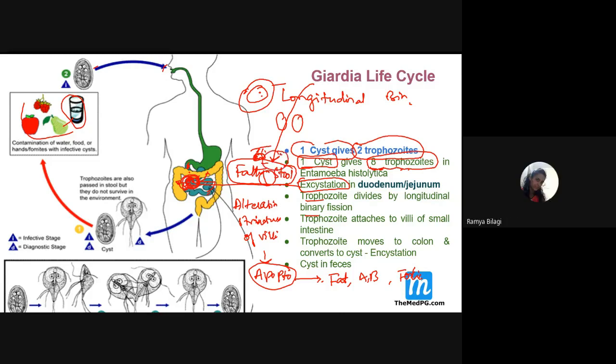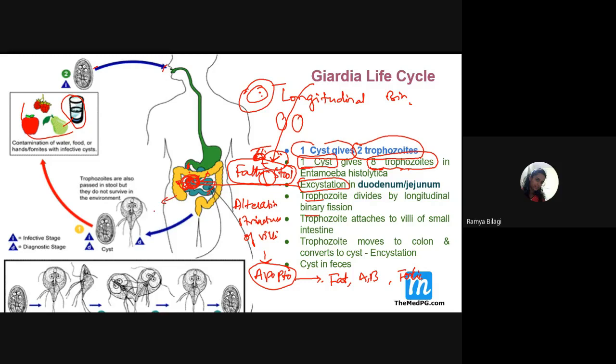Why am I explaining all this? Because everything can be asked as a question. What might be the possible reasoning for this? Because Entamoeba used to invade, but this organism doesn't invade. It will sit there and spoil the entire thing. All the villi will be destroyed. No absorption. Fat will be there in the stool, so the stool will look more shiny, and it will be floating when you try to put it in water, because a lot of fat content is present. And if the situation continues like this, what will happen?